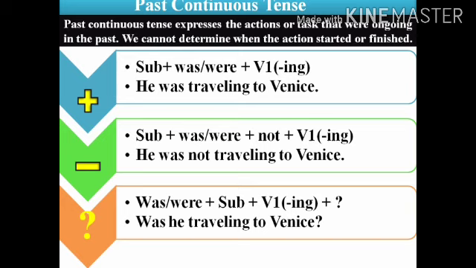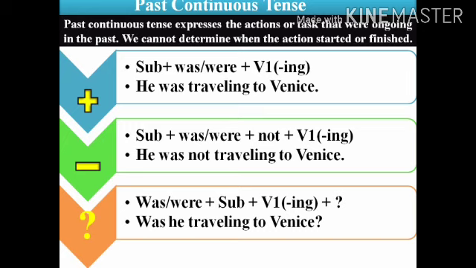Let us understand the structure of this tense in a better way. First of all, we have: he was traveling to Venice. Venice is an Italian city. Yes, we use helping verbs was or were in this tense. Was is used with singular subjects including I, and were is used with plural subjects. So here we have the structure: subject plus was/were plus first form of the verb plus ing.